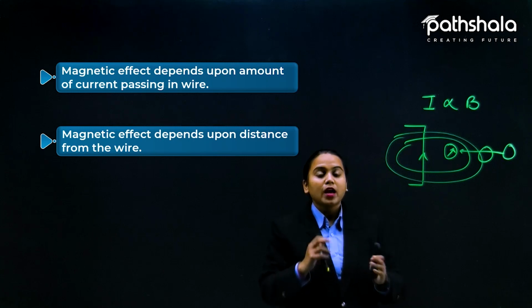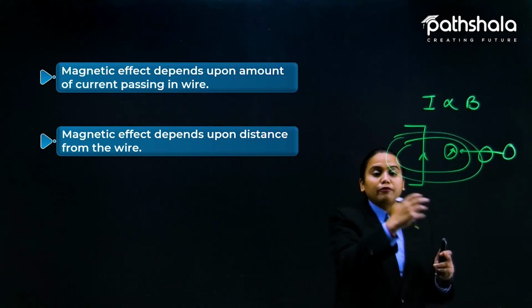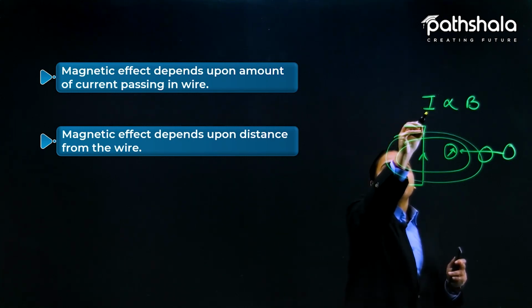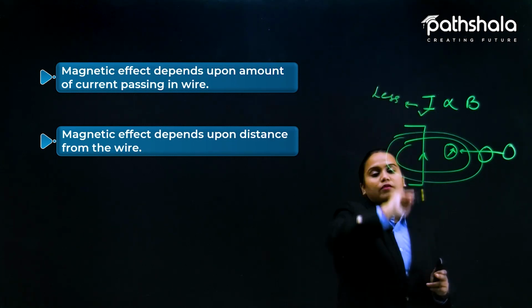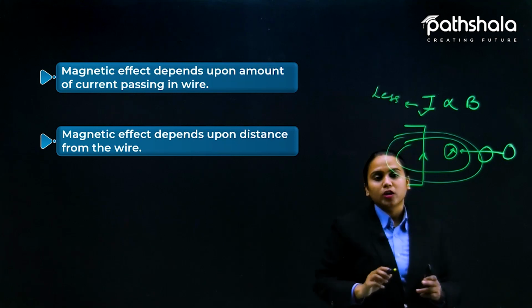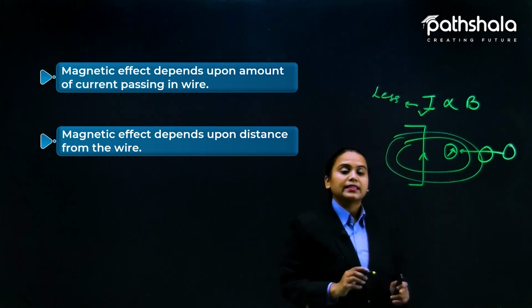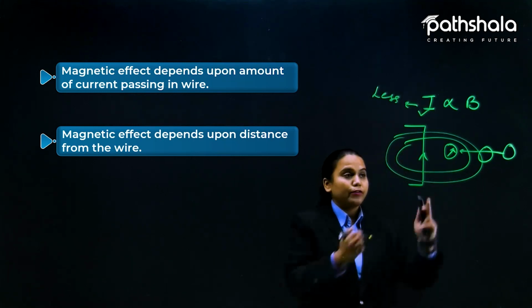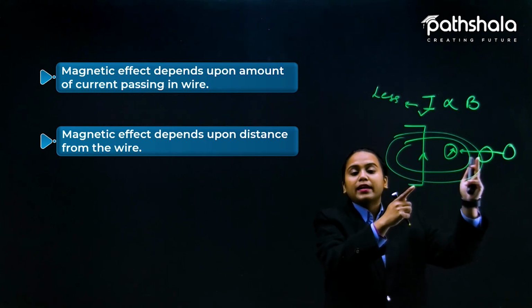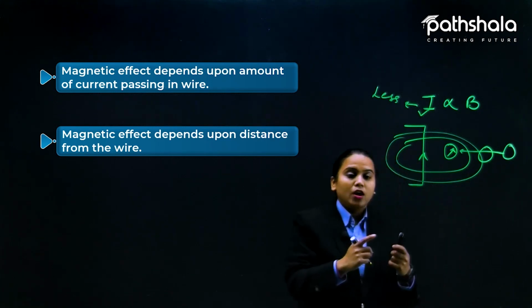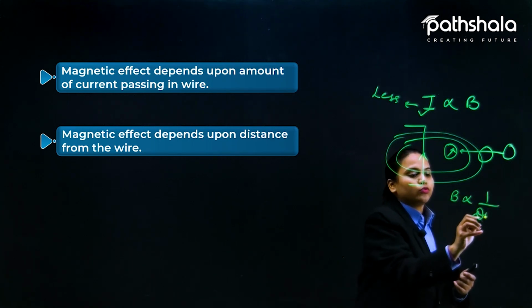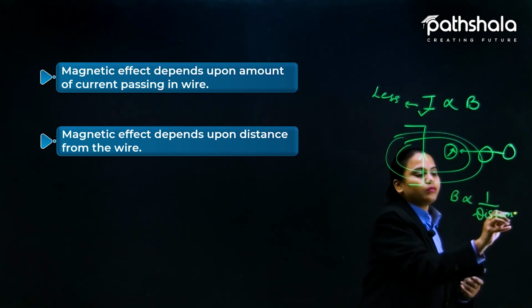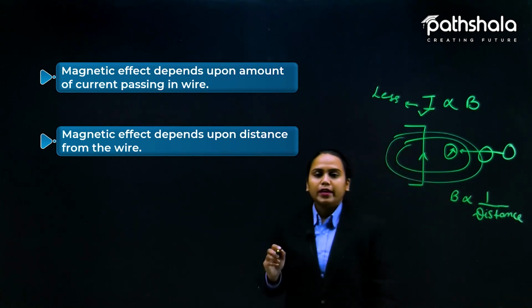Okay, got my point? And less deflection will be shown if the value of I is less. It is directly proportional to the current. And for distance, we can say it is inversely proportional. If we increase the distance, the magnetic field will decrease. So we can say that here it is inversely proportional to the distance. Got it, everyone? Very good.